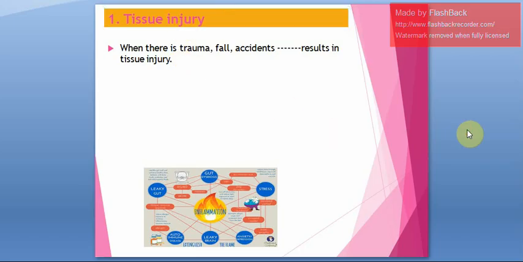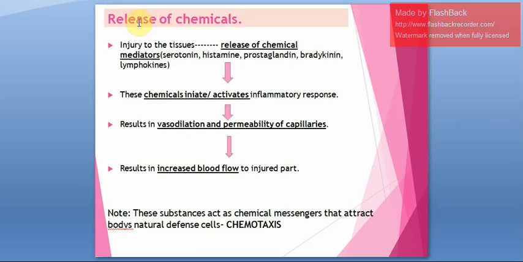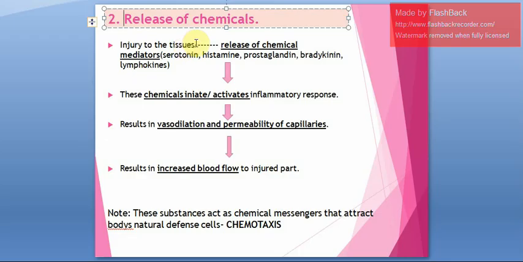After tissue injury, the second stage is release of chemicals. Immediately whenever there is any injury to the tissues, there will be release of certain chemical mediators. Which are the chemical mediators? Examples are histamine, prostaglandin, lymphokines, bradykinin, serotonin, and so many other chemical mediators are there. I have written only a few examples here.